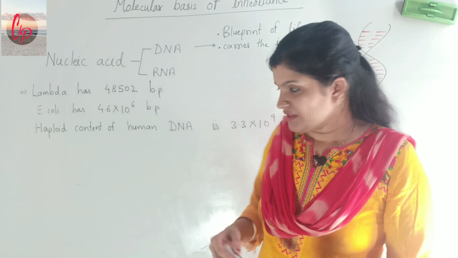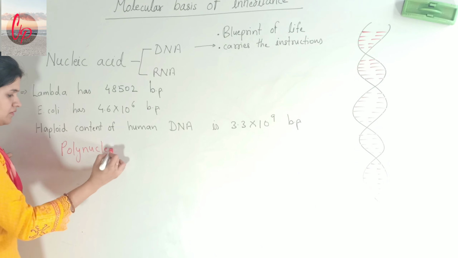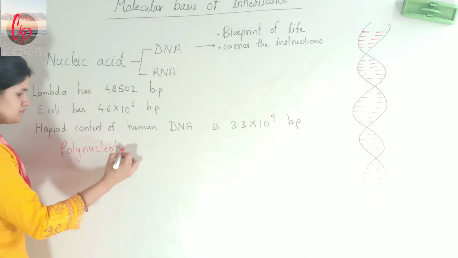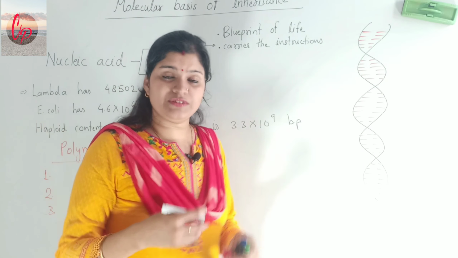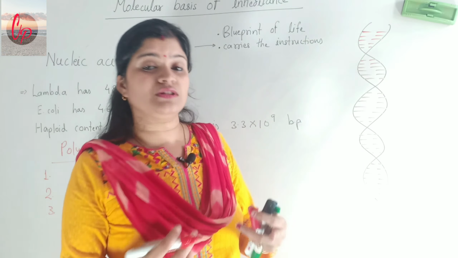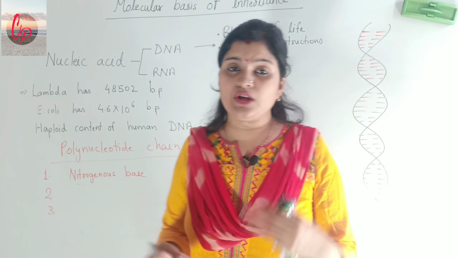When we are going to study the structure of a polynucleotide chain, it is basically made up of three different constituents. The very first thing is nitrogenous base. Nitrogenous base is the first thing which is present in a polynucleotide chain.